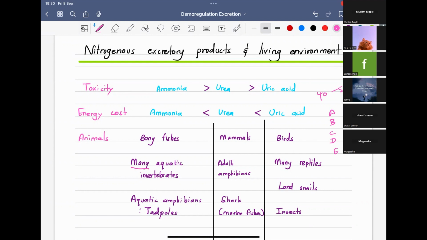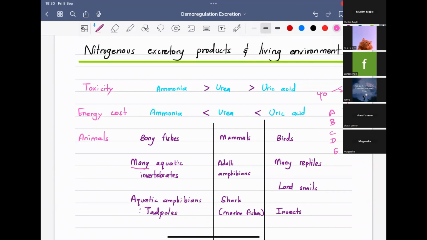They might say many or some, and if you put it as all, that is a wrong one. So you have to really consider words like many and some in A level. So many aquatic invertebrates is very important. Not all, but most of the aquatic invertebrates will excrete ammonia, as well as some aquatic amphibians,